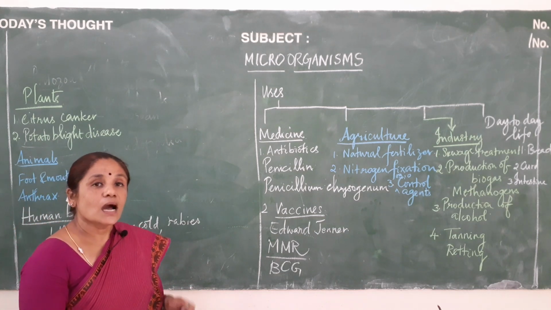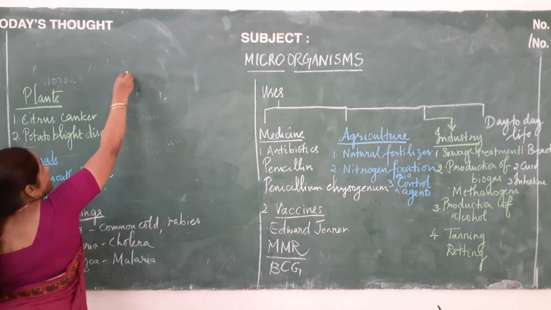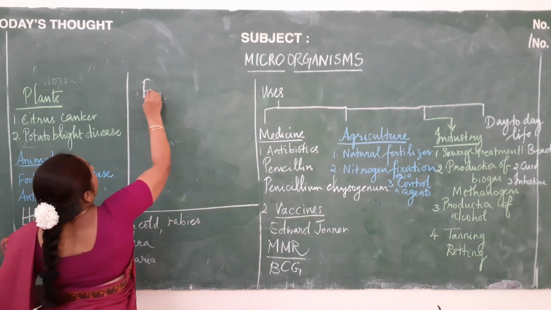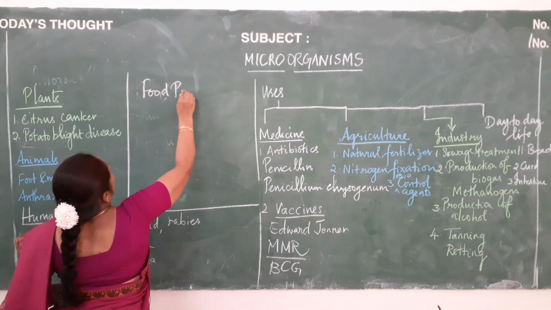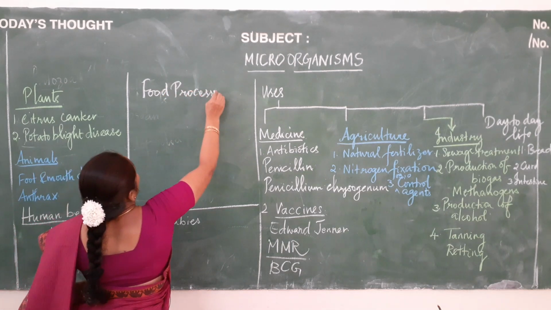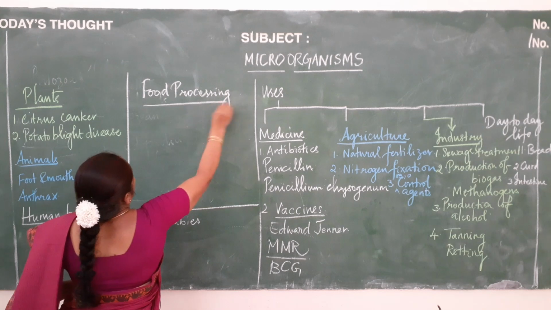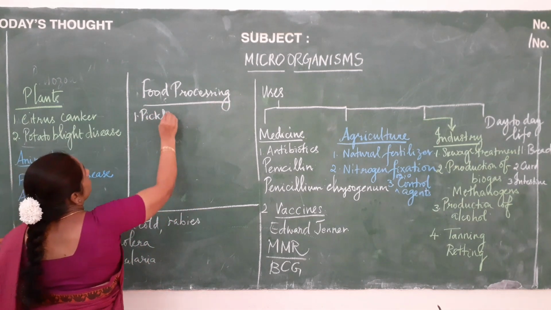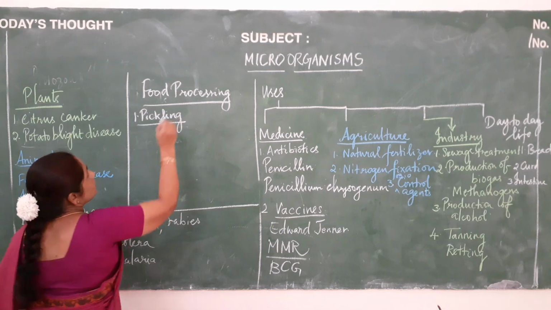Next we will see how these microorganisms are useful in food processing. The first one we are going to learn is pickling. Let us see what this pickling is.